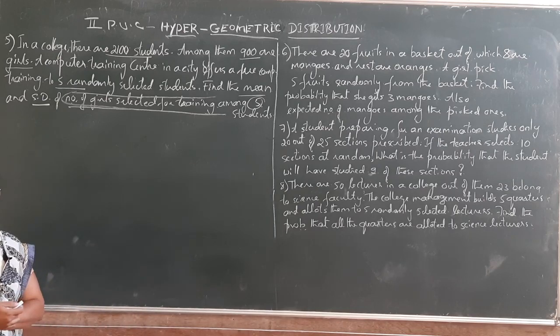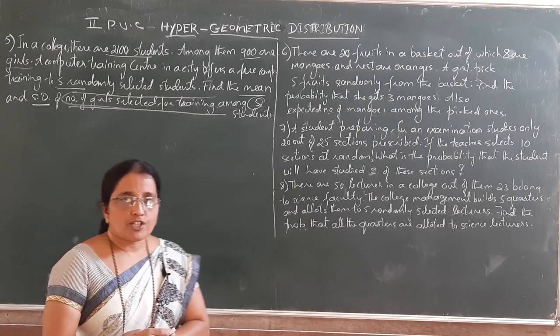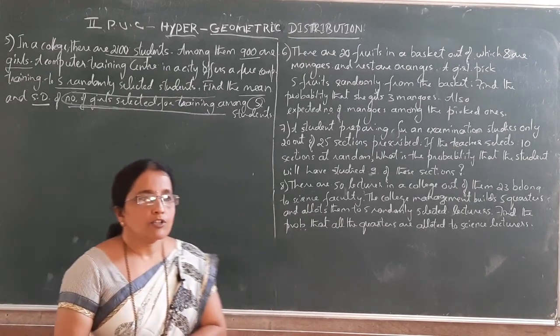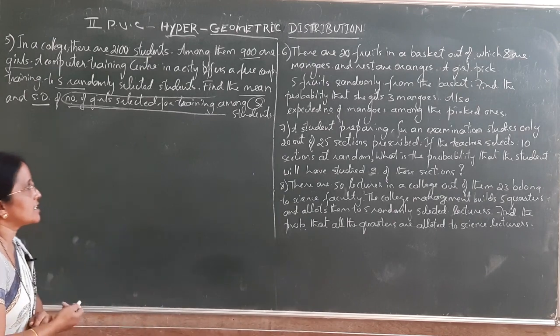This is a problem on hypergeometric distribution. A sample is drawn from a population, right? Then what is A and B and also N? Here there is no information with regard to probability and all. So it is a problem on hypergeometric distribution.